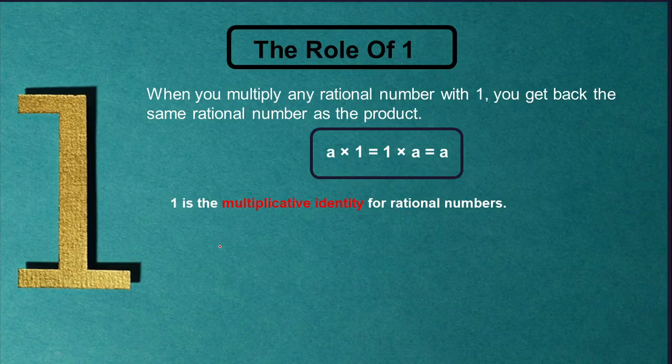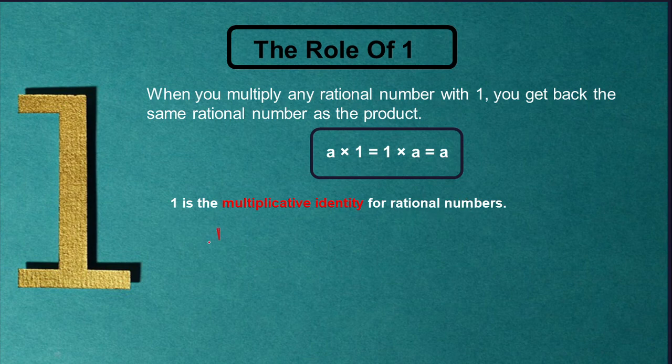Now after seeing the special power of 0, let's see the role of 1. What is the role of 1 in mathematics? When you multiply any rational number with 1, you get back the same rational number as the product. Like see, a into 1 will be equal to 1 into a. That is again the number itself. And that is why 1 is called the multiplicative identity for the rational numbers.